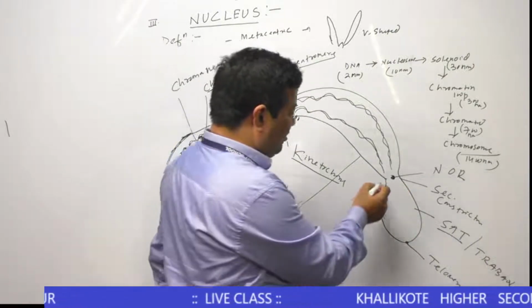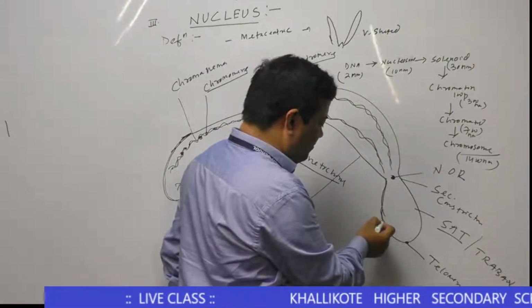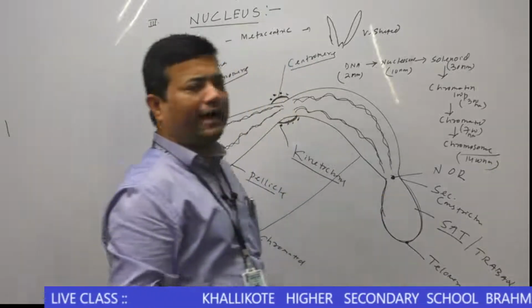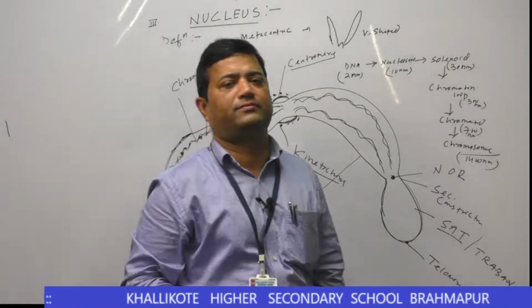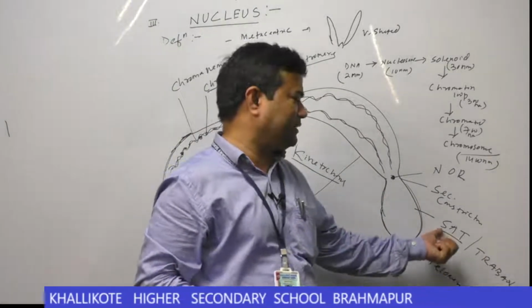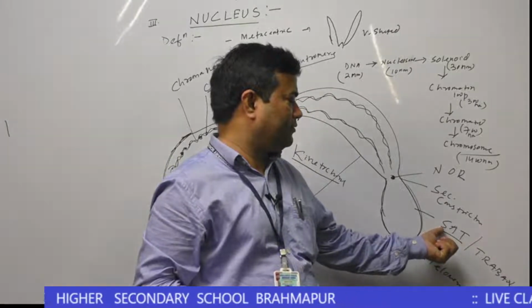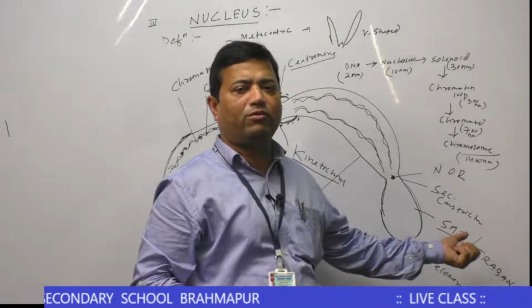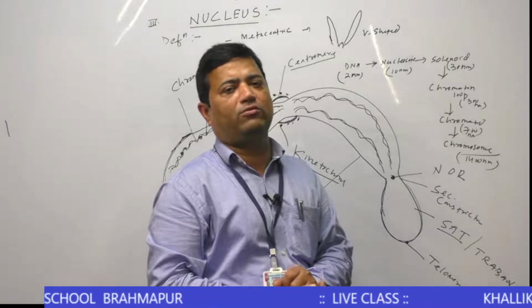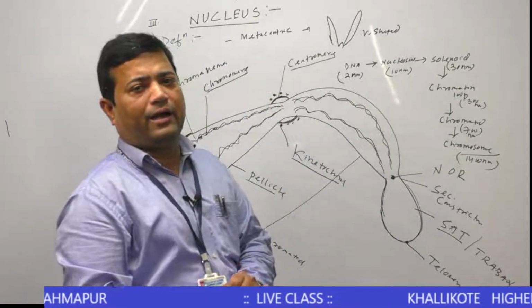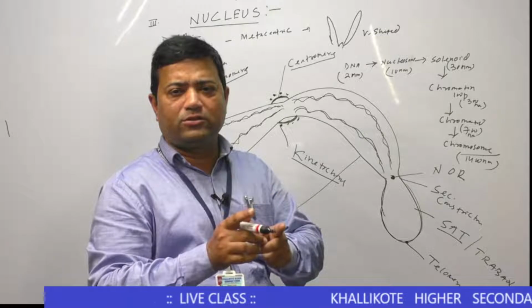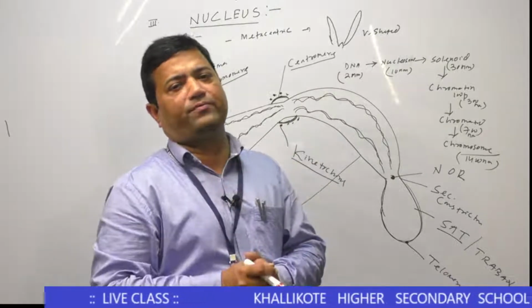Then the last terminal part of the chromosome is called SAT chromosome or trabant. SAT means sine acido thymonucleinico. At least one SAT chromosome is present in a genome. You know genome?